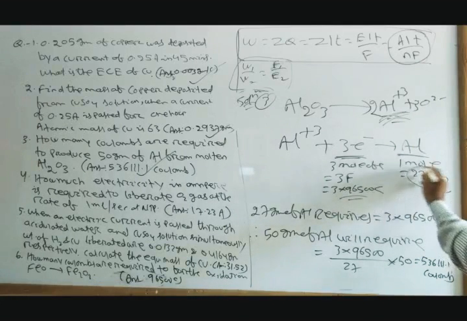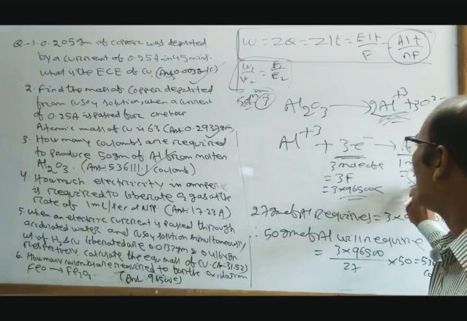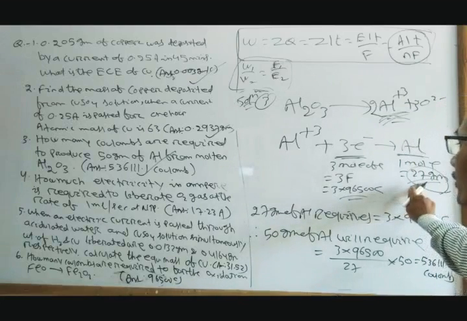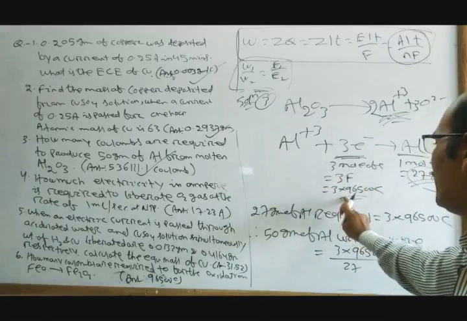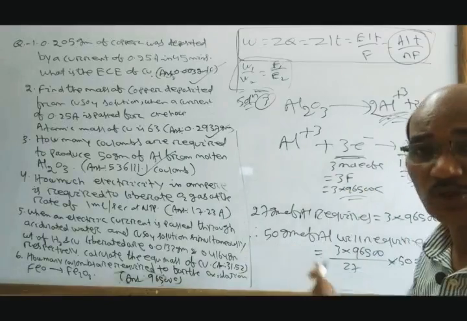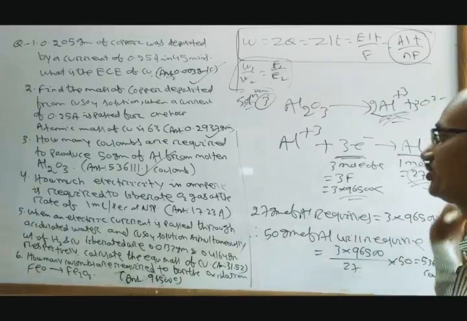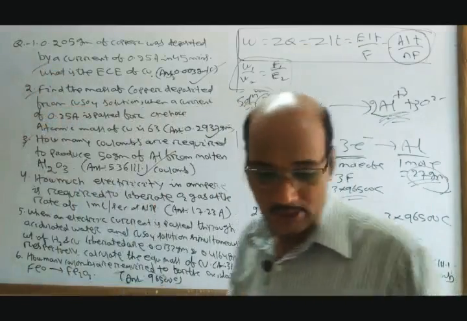So that is 27 gram. So 27 gram of aluminum requires how much charge? 3 Faraday. That means 3 into 96500 coulomb of charge. Therefore 50 gram will require this one. Okay, this is the answer. Clear? So 1, 2, 3. Now next.